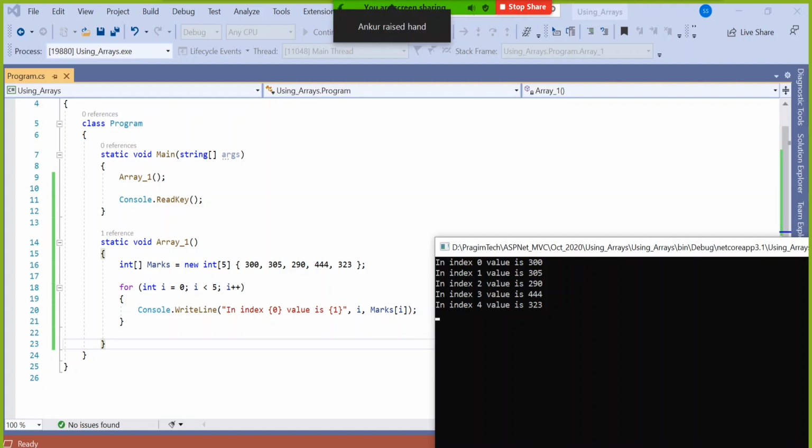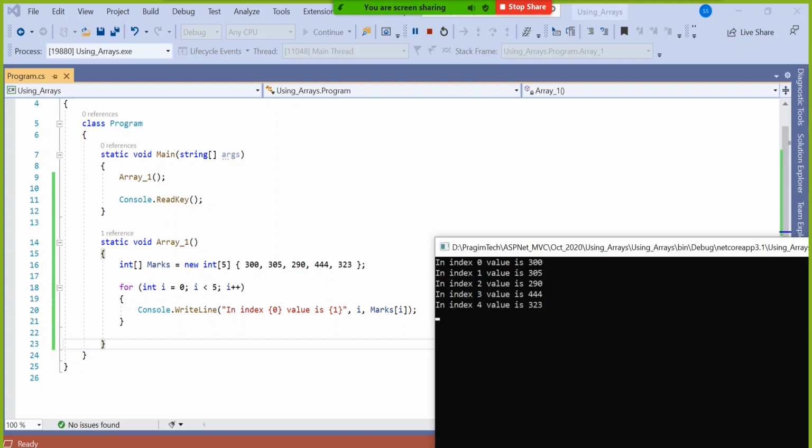Yeah, Ankur. Correct. Correct. In the memory only, random access memory only. Correct. Correct.